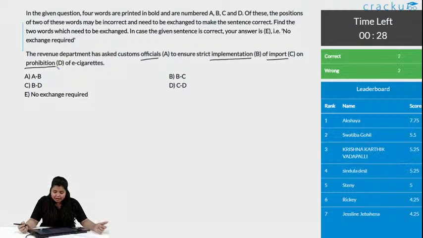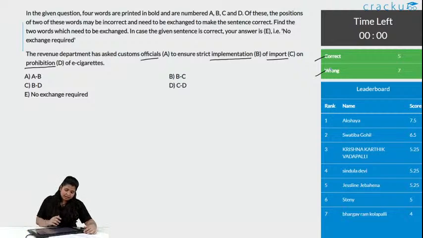With this we have 1 correct answer, okay, 2 correct answers and 2 wrong answers. Okay, the time's up, and with this we have 5 correct answers and 7 wrong answers.